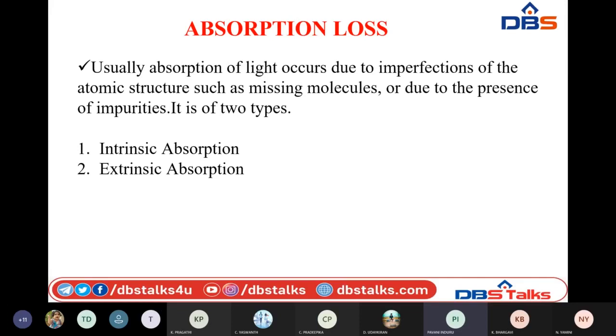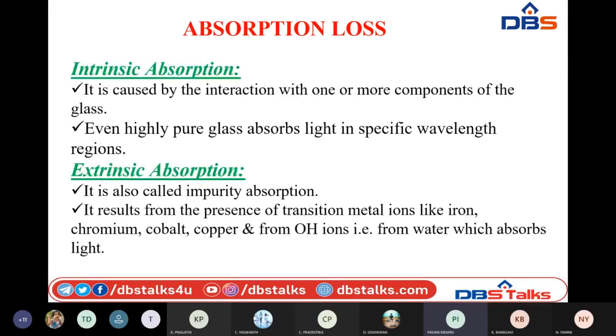So the absorption loss is broadly classified into two types. Those are nothing but intrinsic absorption, and another one is extrinsic absorption. So the first one, intrinsic, means inside. So though the glass is very much pure, the glass has the ability to absorb the photons. So whenever these photons interact with the components or molecules present in the glass with which it is made.